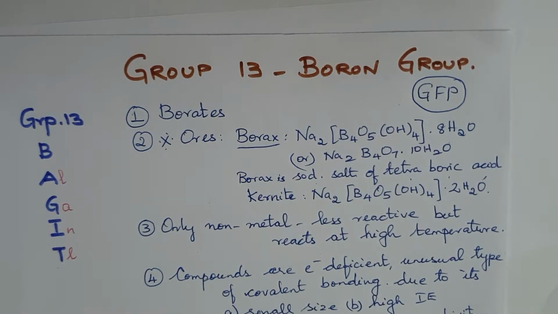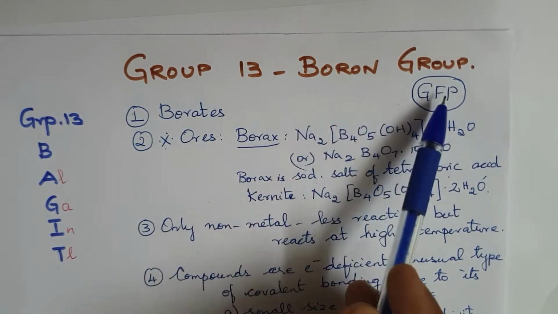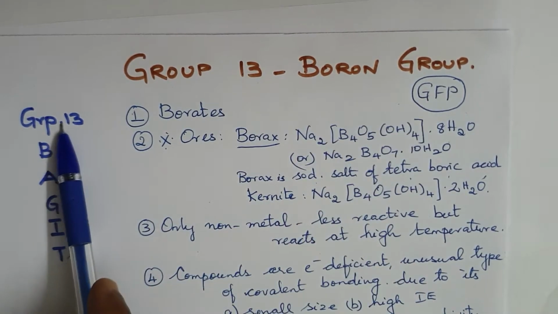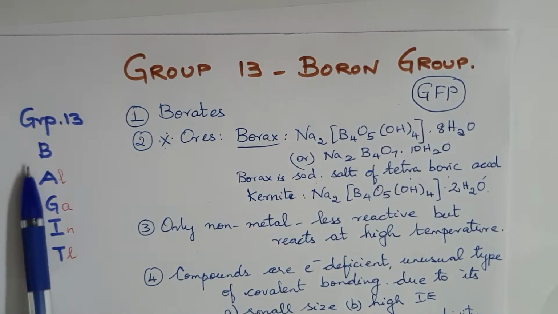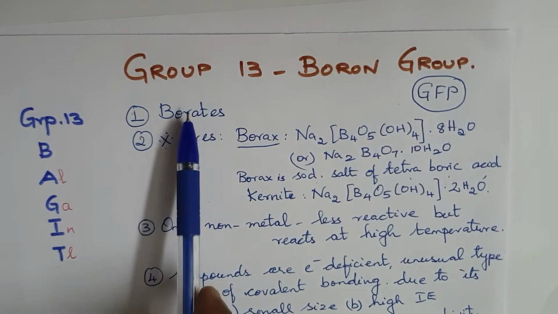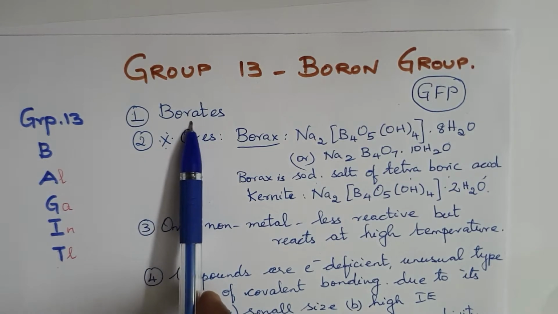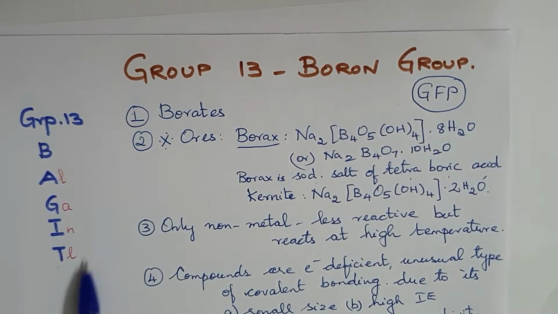Good morning, students. Today we are going to look into group 13, which is called the boron group. Boron group 13 comprises 7 elements, five of which are written as boron, aluminium, gallium, indium and thallium. Boron occurs mostly as borates and it is the only non-metal in group 13. The rest of the elements are all metals.